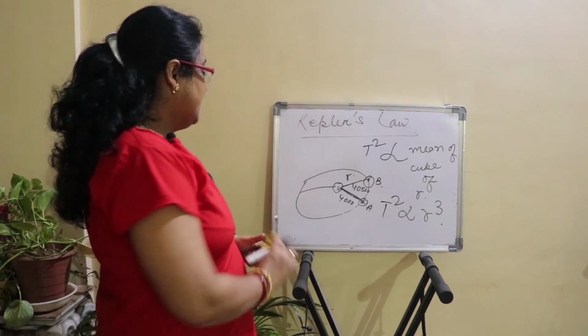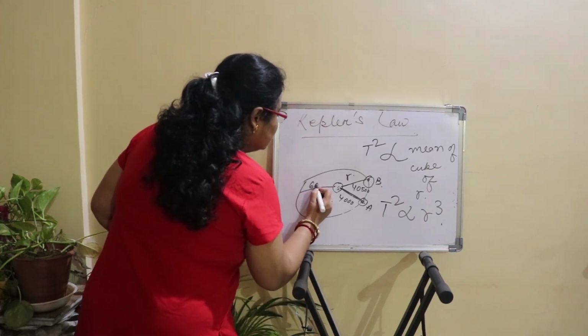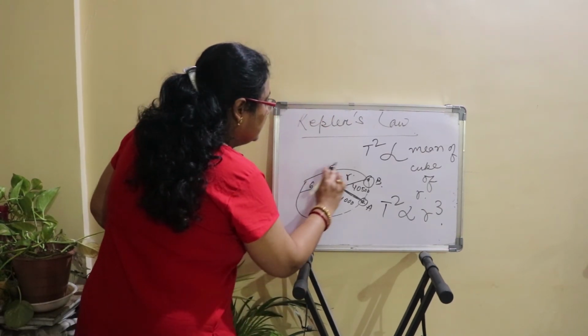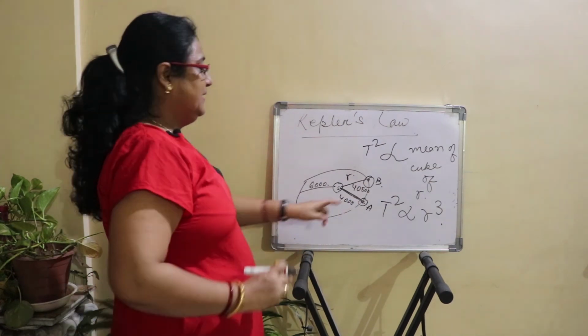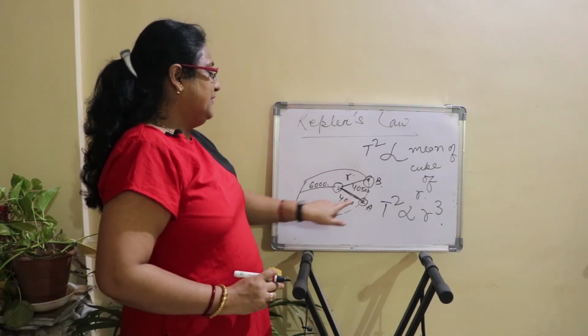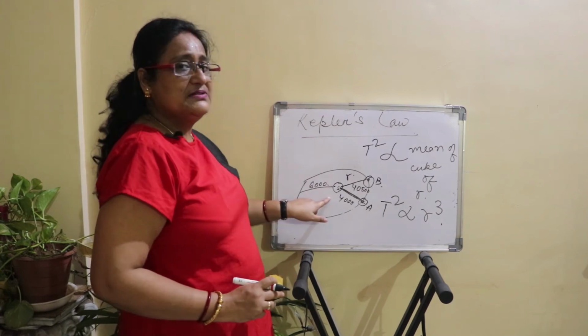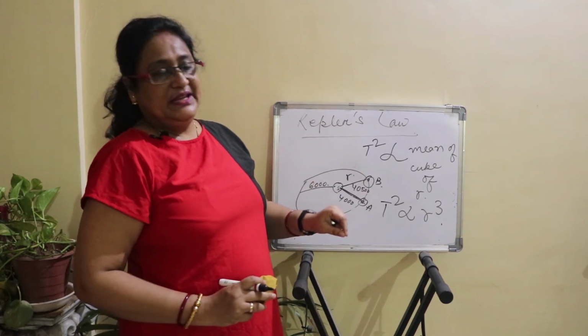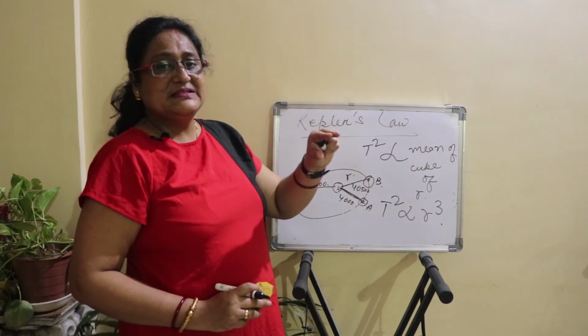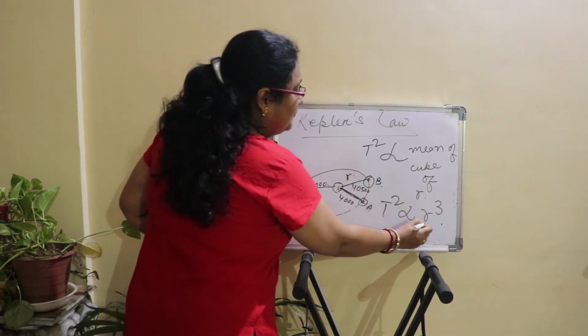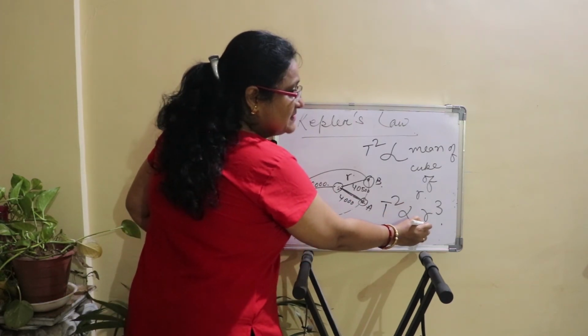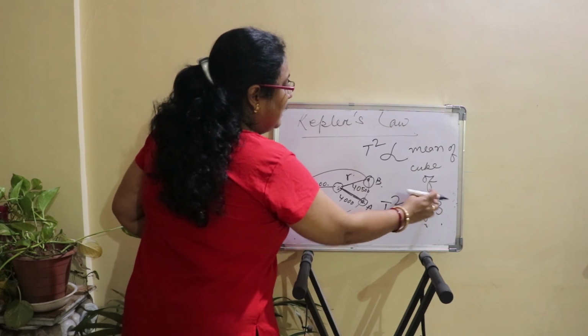So suppose here the distance is 6000, so the mean we will take out: 4500 plus 4000 plus 6000 divided by 3, that will be the mean distance. The cube of the mean distance will be R cube.